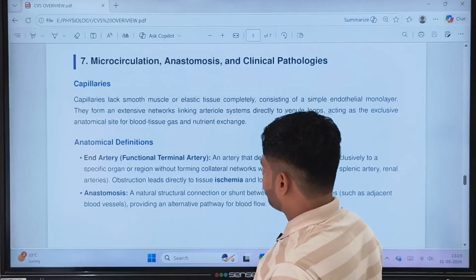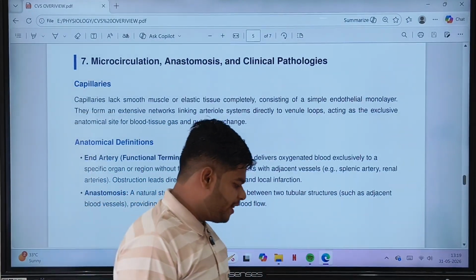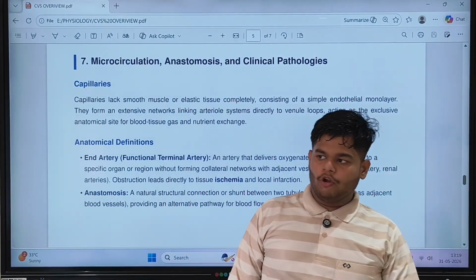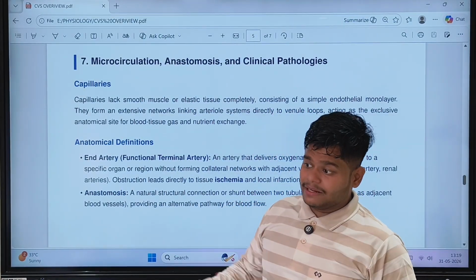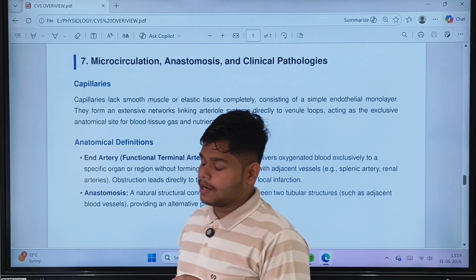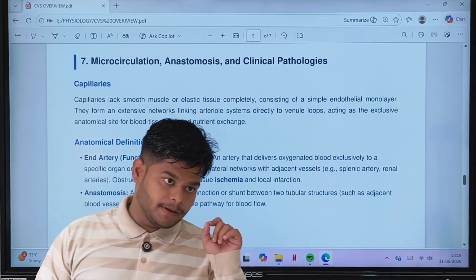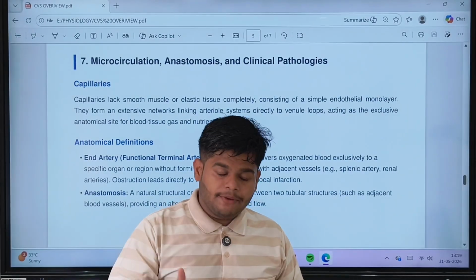Now, what is meant by collateral networks? In a collateral system, whenever there is a blockage in a specific artery, there is another comeback mechanism to overcome that blood clot, and from another way the blood will reach that specific organ.